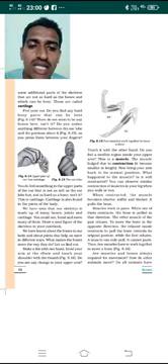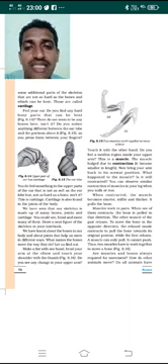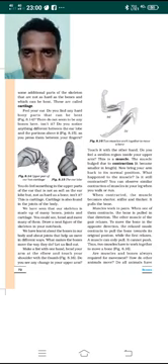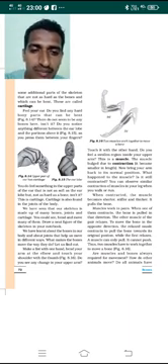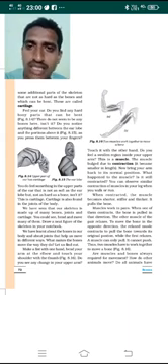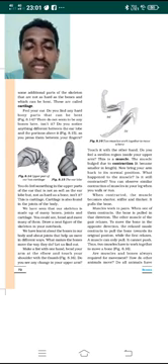Okay, so what are muscles here? When contracted, the muscles become shorter, stiffer and thicker. Whenever contraction takes place, the muscles become what? Shorter. Their size becomes shorter. They become stiff, strong and thicker. So it pulls the bone. Because of the contraction, the muscles become shorter, thicker and stiffer. That's why it pulls the bone. Bone is going to be pulled up by these muscles because of the contraction.